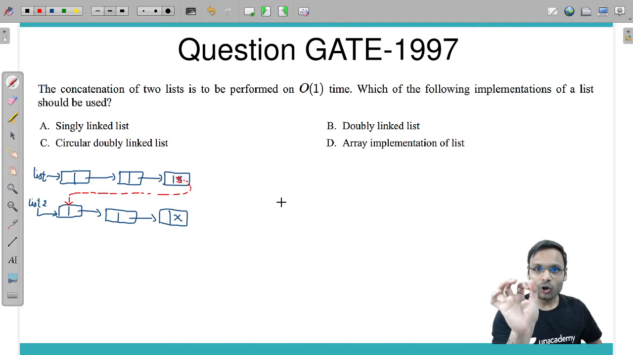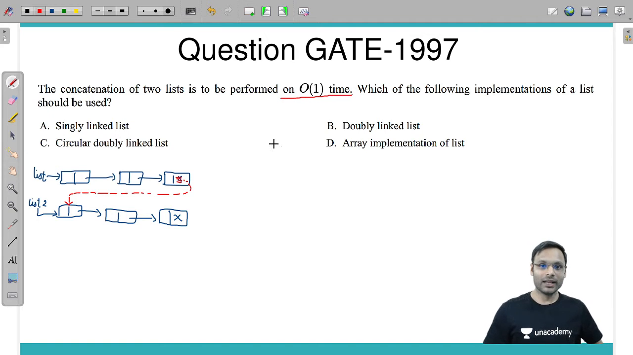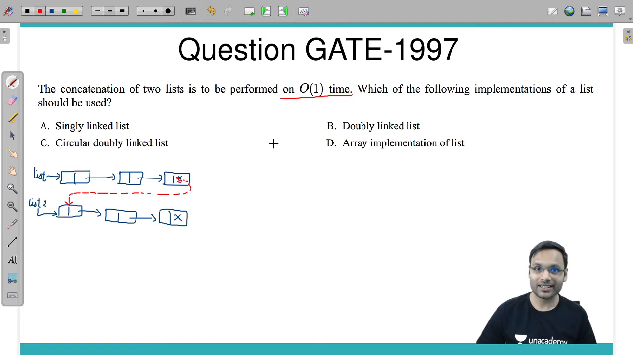But concentrate on this particular statement: performed in constant time. Can I reach the address of the last node in constant time? No. In a singly linked list, I cannot reach the last node directly. Yes. Now, if option A is gone, then of course we can eliminate option D also.